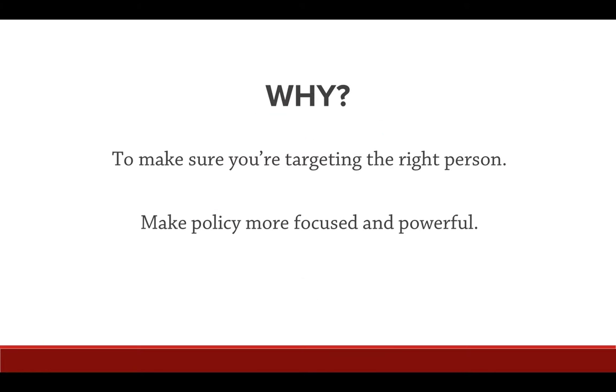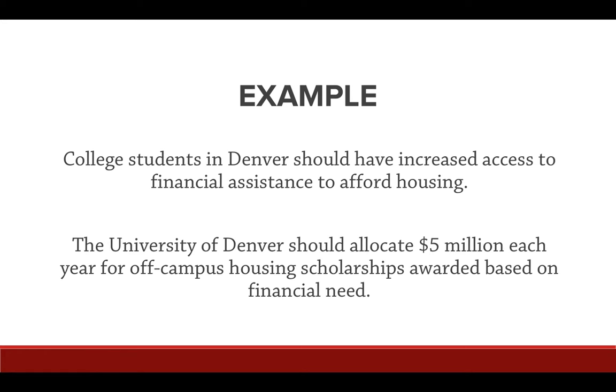The reason that we construct a power map like that is to make policy more focused and powerful. It's to make sure that you're targeting the right person. So I could say that college students in Denver should have increased access to financial assistance to afford housing. True, that would be really great. But if I instead said the University of Denver should allocate $5 million each year for off-campus housing scholarships awarded based on financial need, that's really powerful.